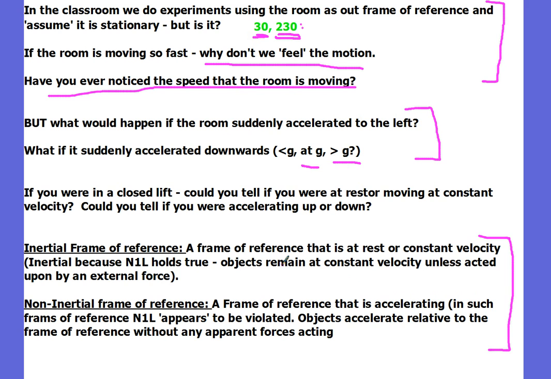Now we know the reason why you smashed into the right side of the classroom was because the classroom is accelerating, but if you were completely trapped inside that frame of reference, it would suddenly appear as though some magical force appeared and smashed you into the right side of the classroom, even though what was really happening is the classroom was accelerating to the left. So in these non-inertial frames of reference, these apparent forces appear out of nowhere and make you move, which seems to violate Newton's first law, which is why they're called non-inertial frames of reference.